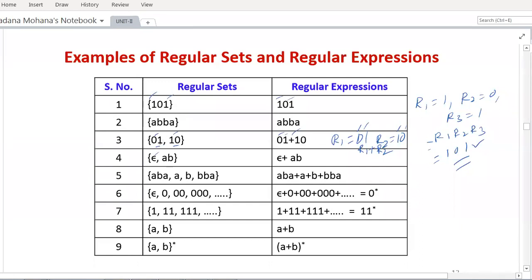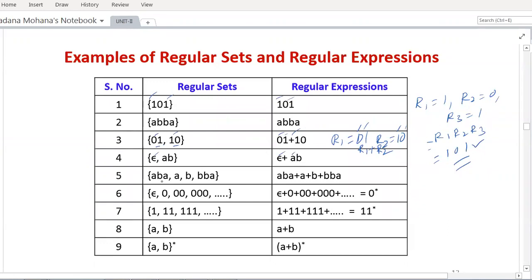Then the next example, the regular set is {null, ab}, or {epsilon, ab}. Again same as the previous one, but here the first thing is null, whatever, no problem. So simply the comma is replaced by plus and remove the set brackets. Now that is the equivalent regular expression. This can be written as epsilon plus ab. Again it is in the form of union operation.